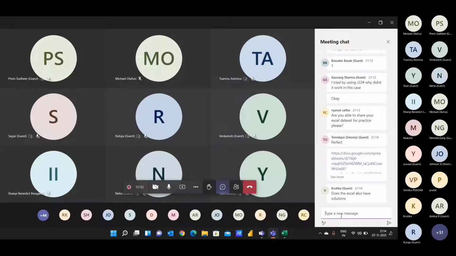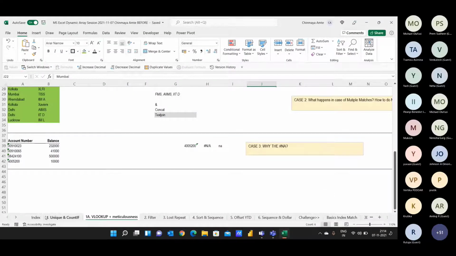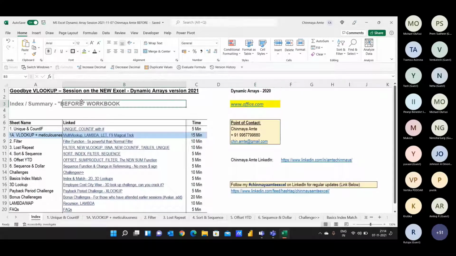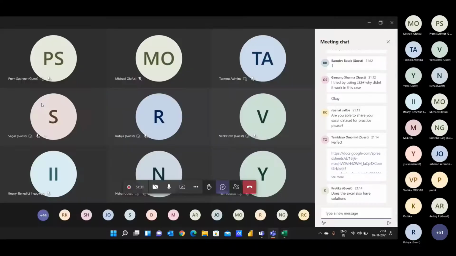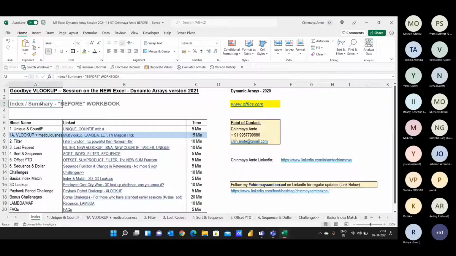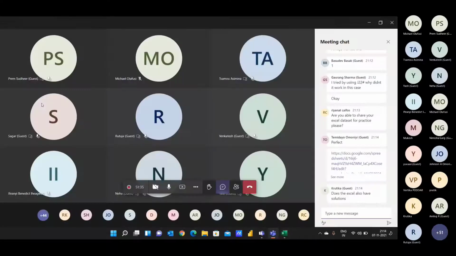Krutika, this Excel does not have the solution. That is why I have kept it separately. If you see the index, it's called the before workbook, which will only have questions. Take the before workbook, go through all the case studies and try thinking on your own: how would I solve these case studies? Once the session is done, I'll share an after workbook with all the solutions, so you can look at my solutions and compare them with yours.